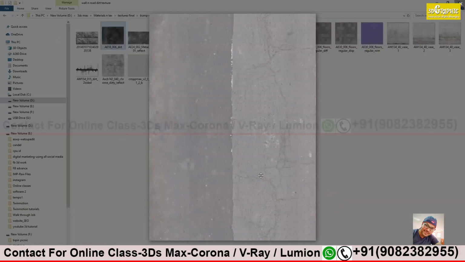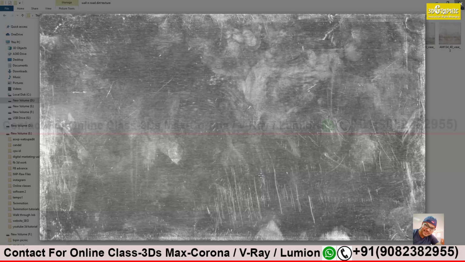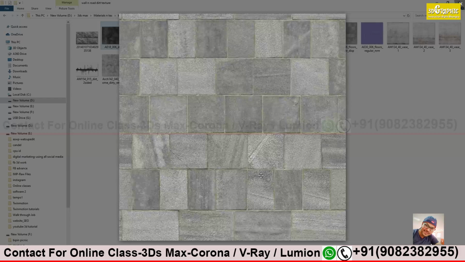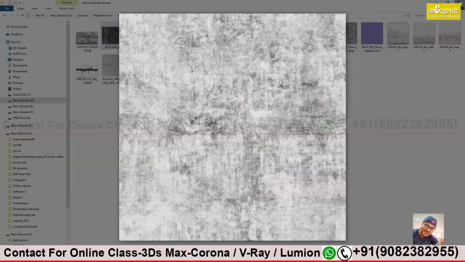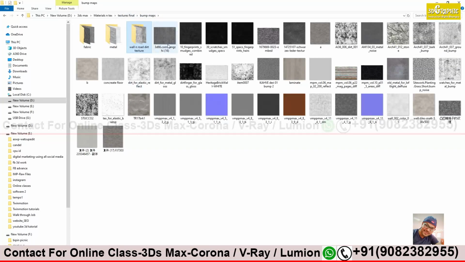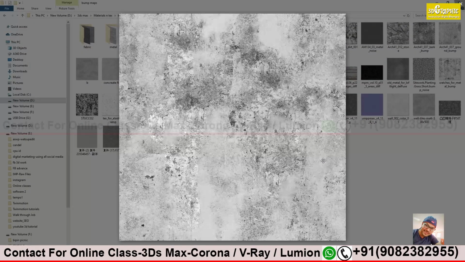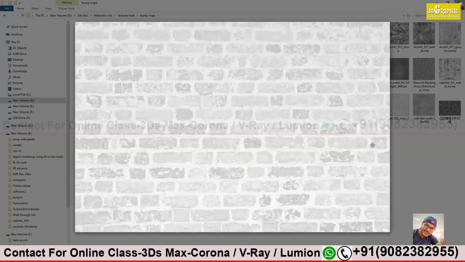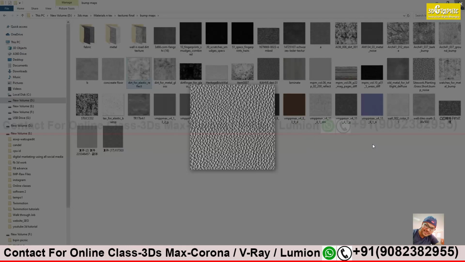See this one. This may be wall. Again, this metal, like a tin sheet. Some walls I have, some metals I have. Mostly these are the walls. I will say these are the fabrics. This we use for the glasses. You see the fingerprints and all. For glasses, if you have any glass which is very near to the camera, because this fingerprint will not be visible if the object is very far from your camera, then you can use those kind of effects.